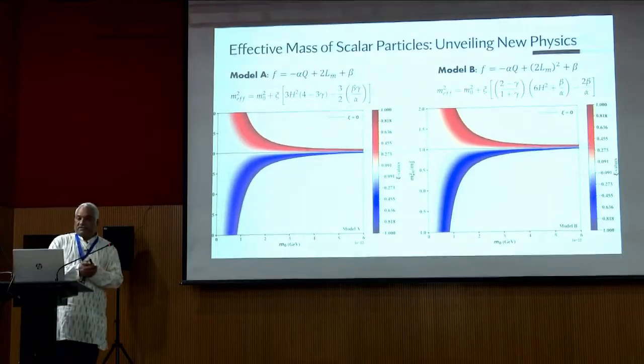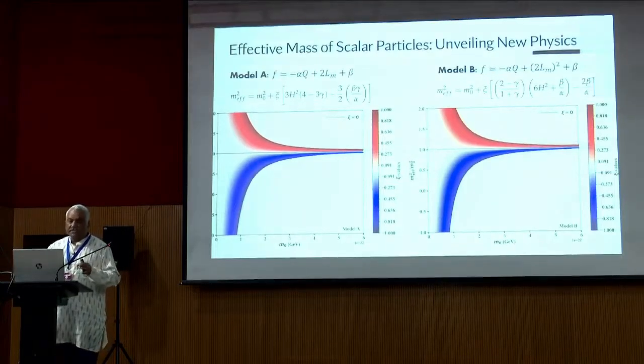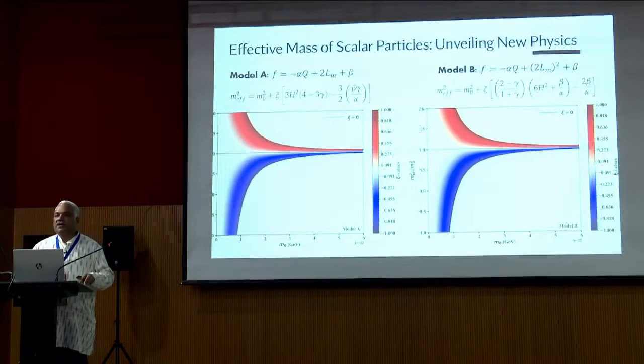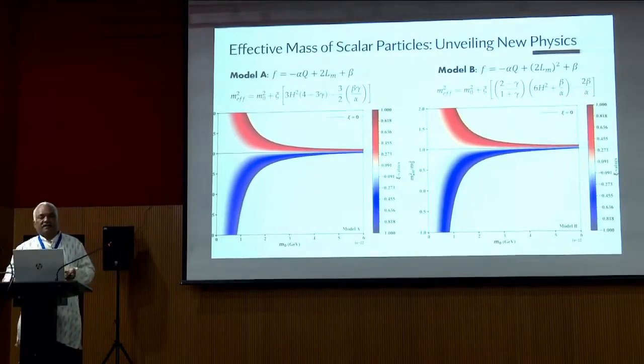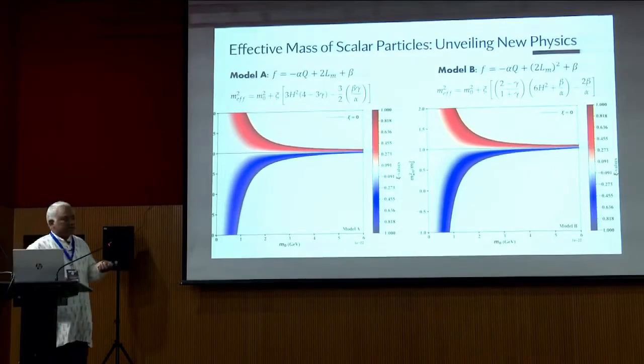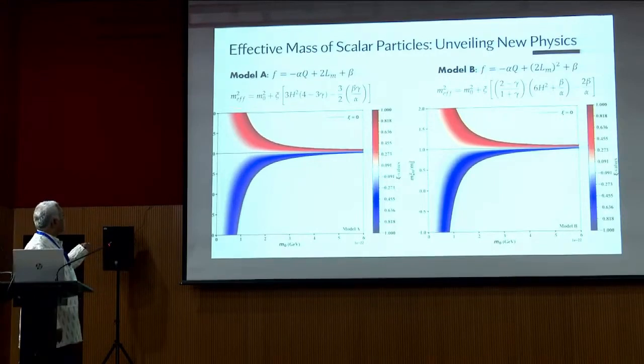Now, as I mentioned, we have discussed the Klein-Gordon equation with the scalar field phi. We have taken the mass of the scalar particles and discussed it in both the models. The effective mass square is the initial mass square plus xi, where xi is the coupling parameter.